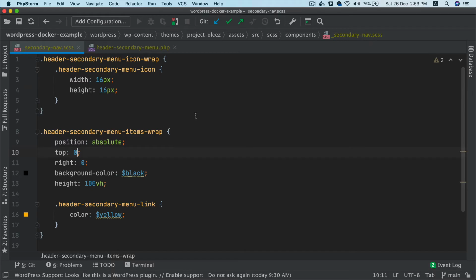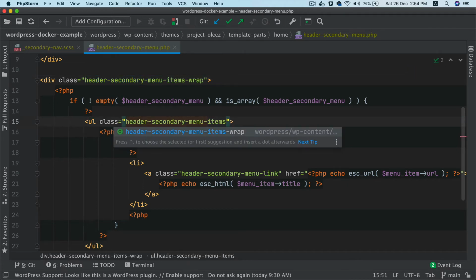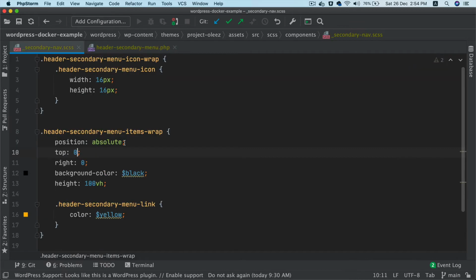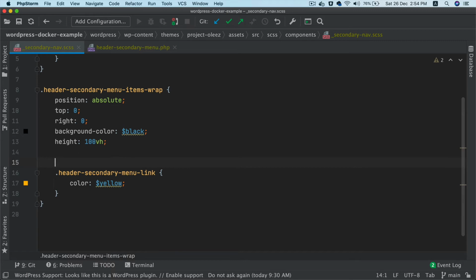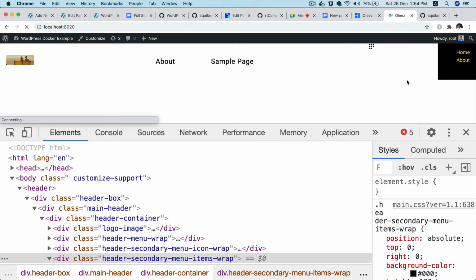So let's give it a class name. Header secondary menu items, height 100%. Still not working.